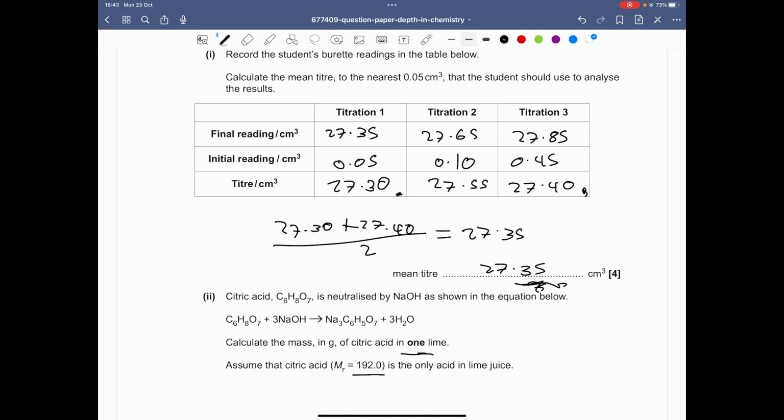And 90% of the time you'll have to use the mean titer that you calculated before, because that was the whole point of doing that titration in the first place. So make sure you don't ignore this. 90% of the time when you work out the mean titer, you'll be using it in part 2 of the question when you actually do the titration calculation.